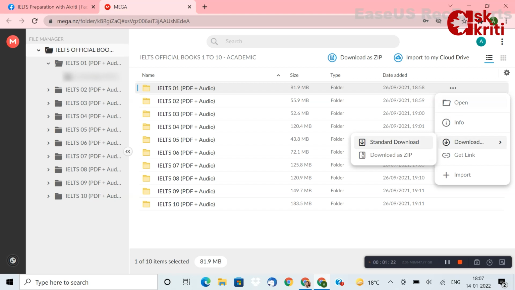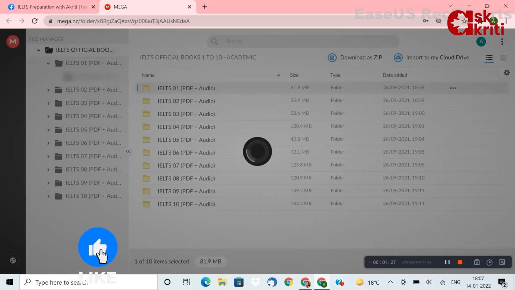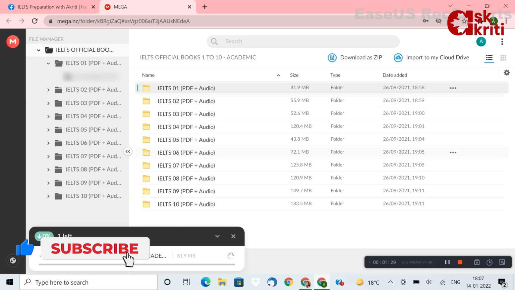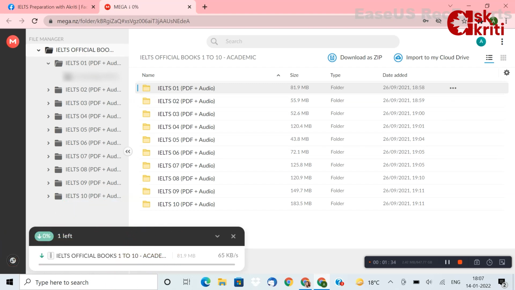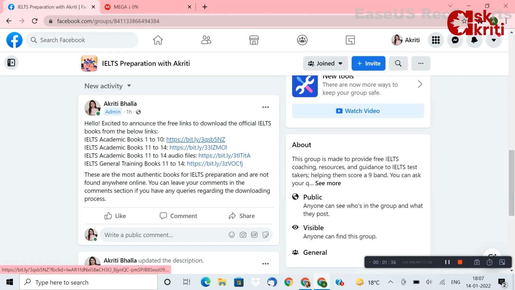Standard download actually downloads all your files separately, so avoid that. Go to download as zip. Once you click on that, the complete file will be downloaded as a zip folder. It will contain both your audio as well as PDF.